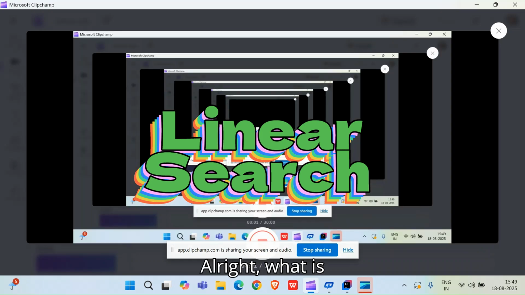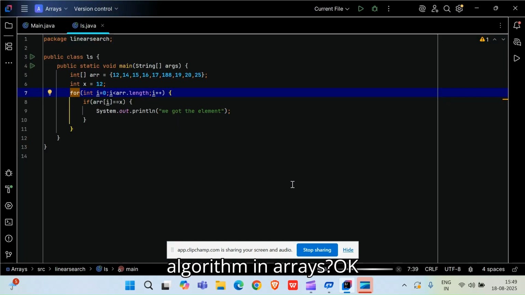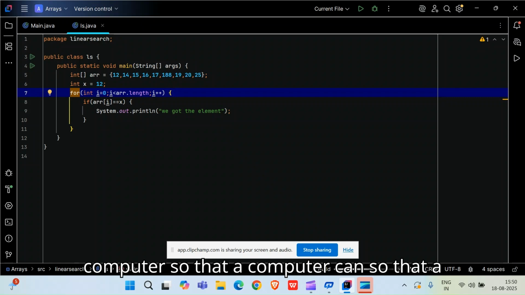All right. What is linear search algorithm in arrays? Okay, friends, just look at me when I talk to you. The thing is, friends, what is algorithm? Okay, see, algorithm is nothing, right? It is basically the exact instructions that you give to the computer so that a computer can perform a task for you. Okay, friends, so this is the meaning of algorithms.